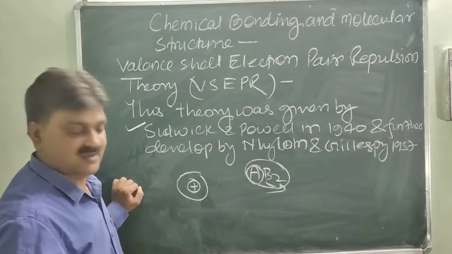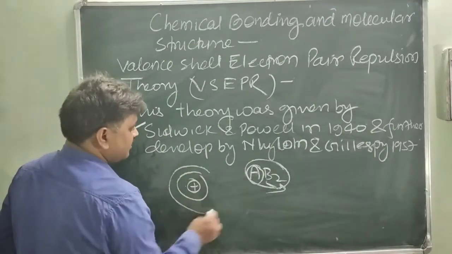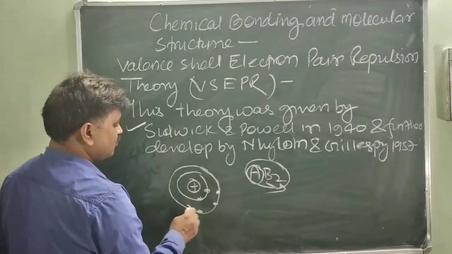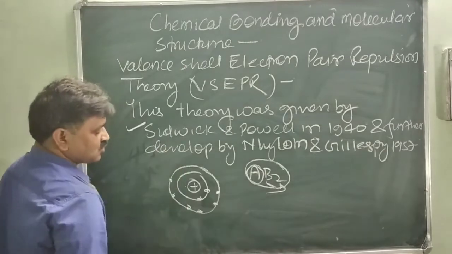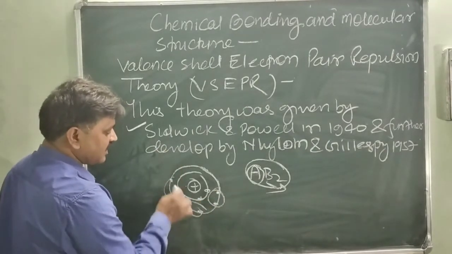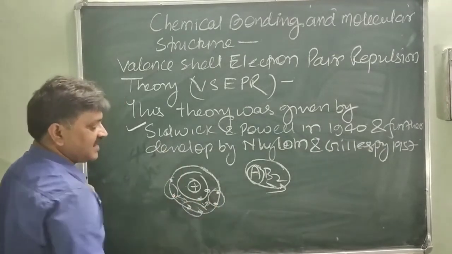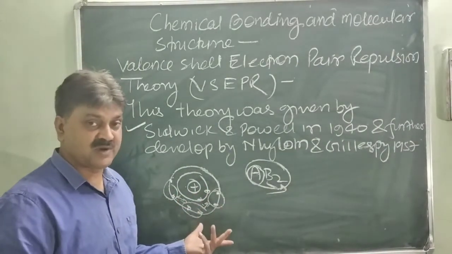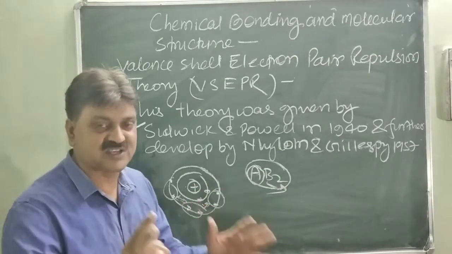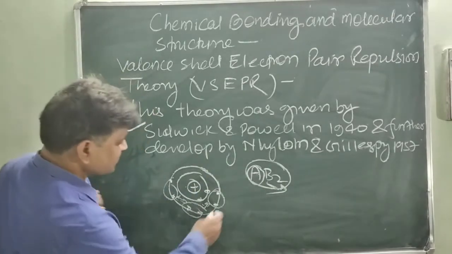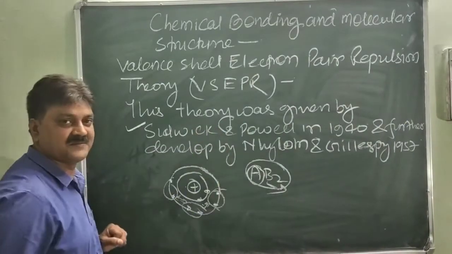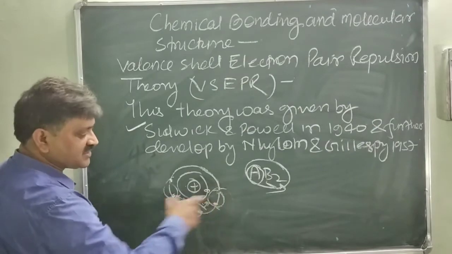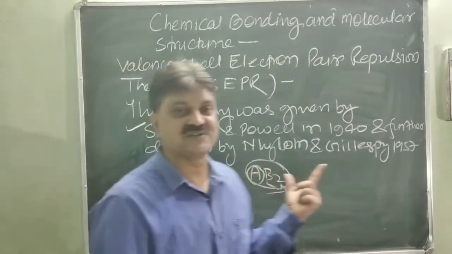The valence shell of A has 2, 4, 6 electrons and so on. These electrons in the valence shell repel each other and stay as far apart as possible to minimize the force of repulsion, to make a definite shape of the molecule. This is called the repulsion theory.